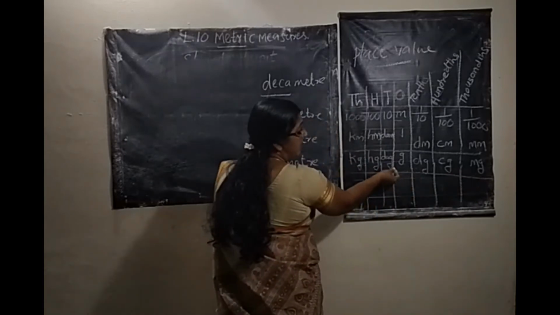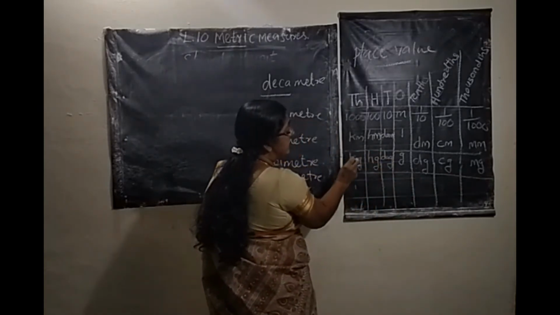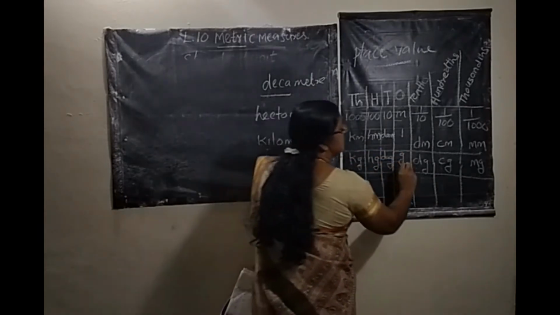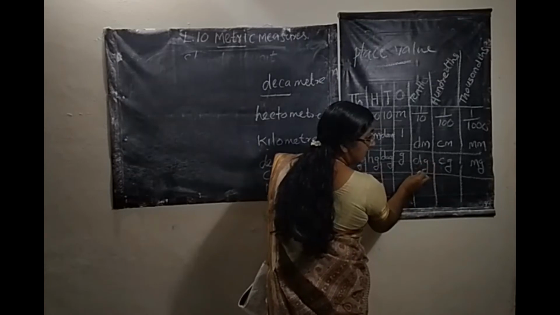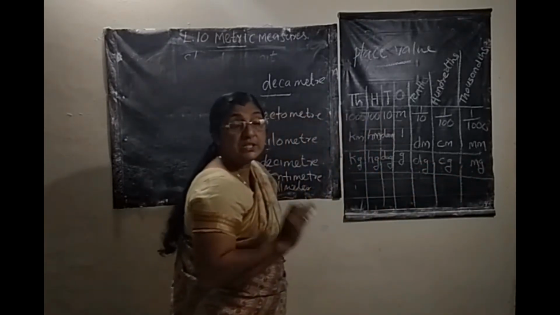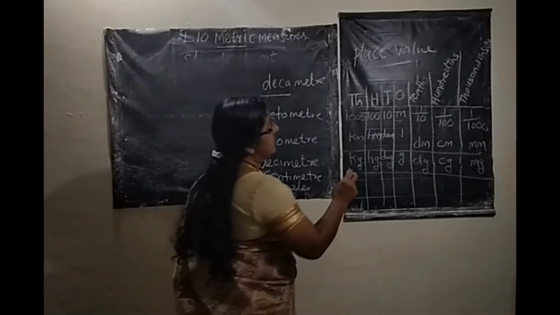As we move left, the units are 10 times, 100 times and 1000 times greater than the standard unit. As we move right, they are 10 times, 100 times and 1000 times smaller than the standard unit of mass.